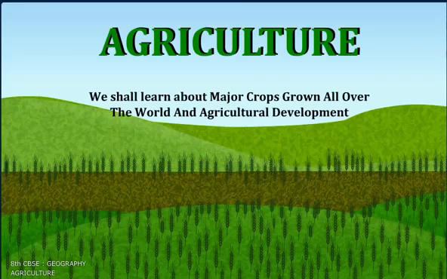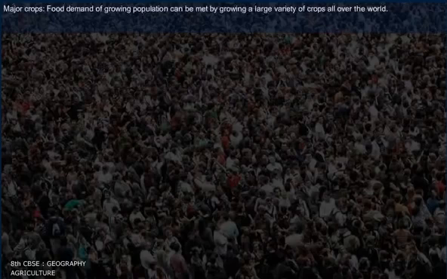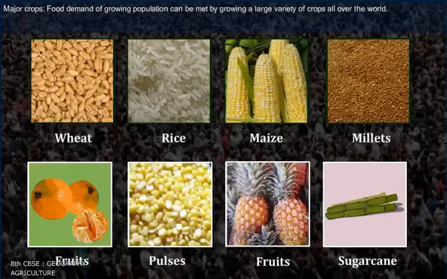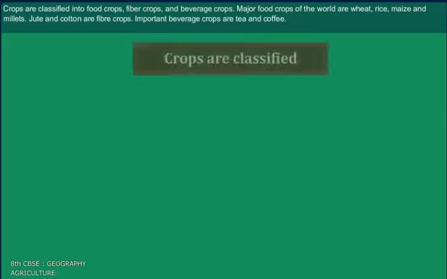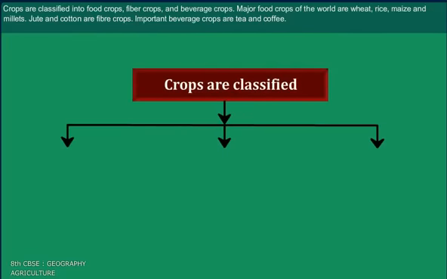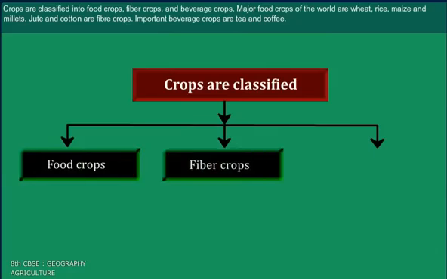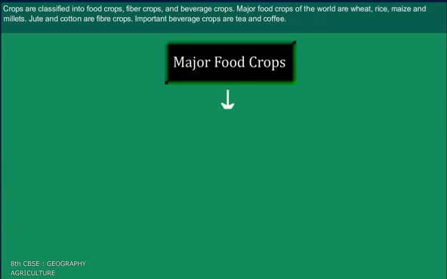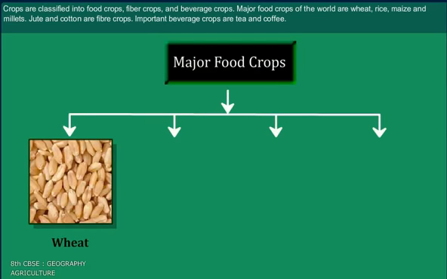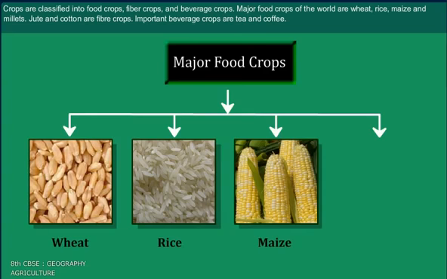Agriculture. We shall learn about major crops grown all over the world and agricultural development. Major crops. Food demand of growing population can be met by growing a large variety of crops all over the world. Crops are classified into food crops, fiber crops, and beverage crops. Major food crops of the world are wheat, rice, maize, and millets.